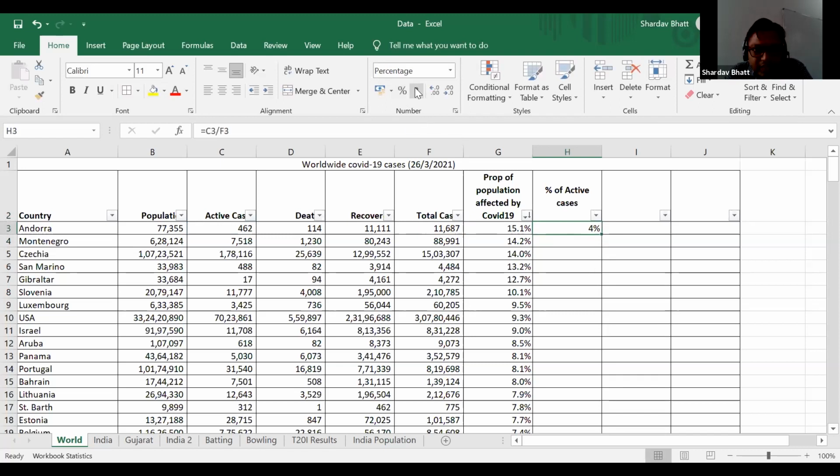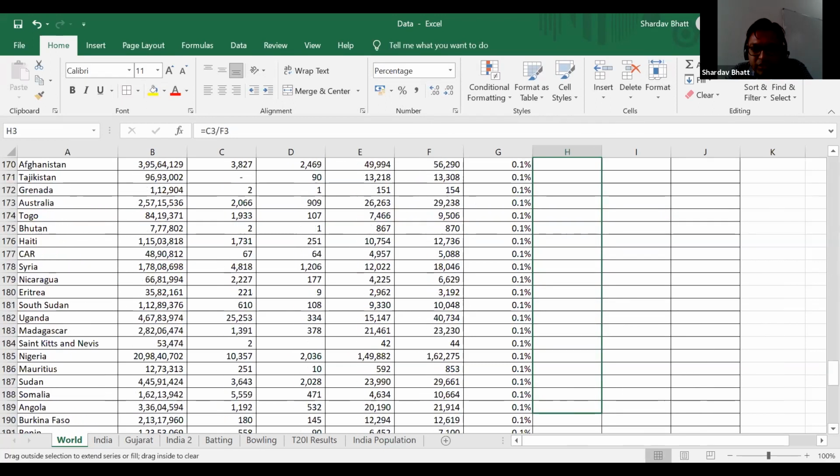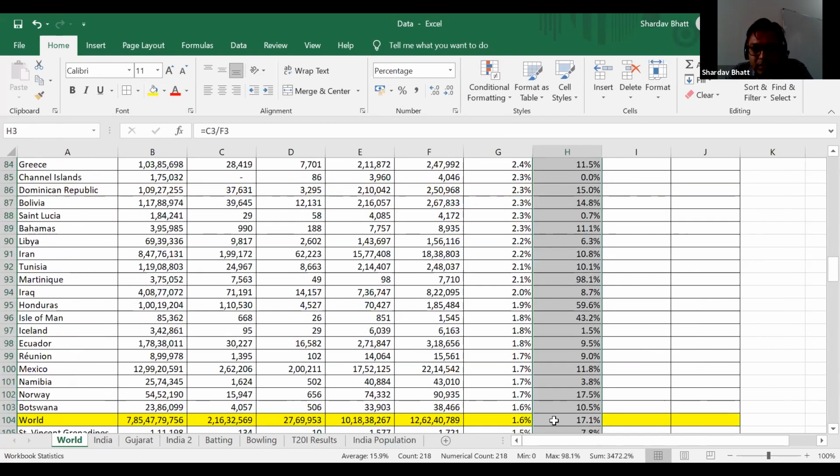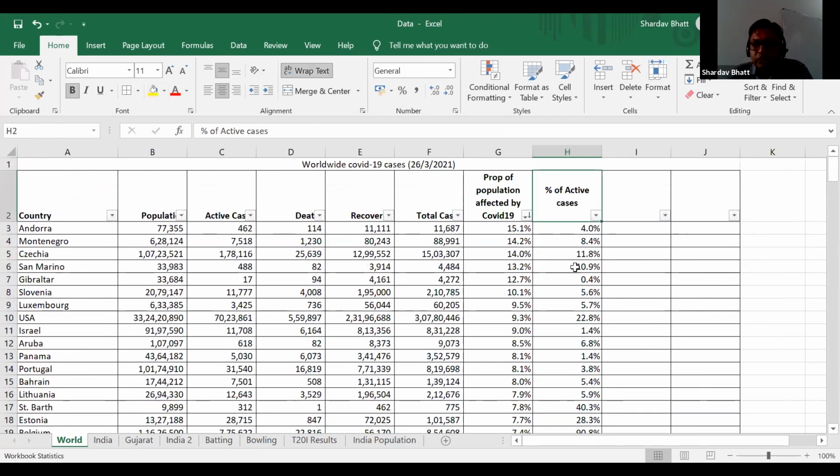So 4% is there. I will increase one decimal. So 4.0 for this Andorra. And I will drag this up to the end. Okay, I'll make this yellow because it's a world data. So out of total number of COVID-19 cases, how many of them are affected, how many of them are active? Okay, so let us see.